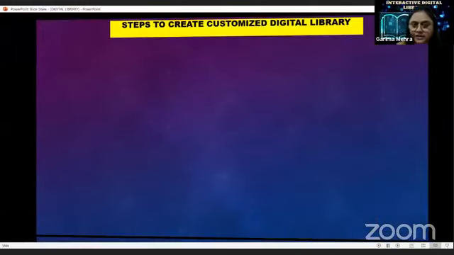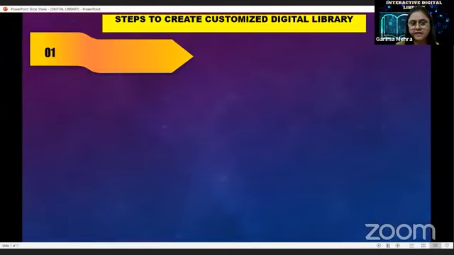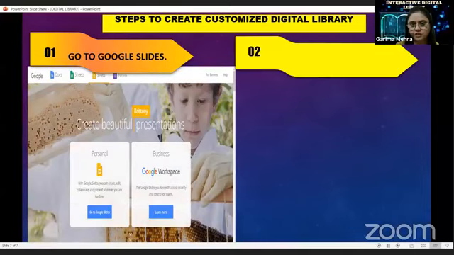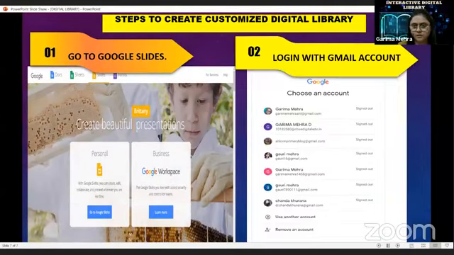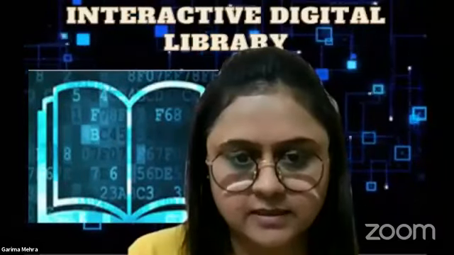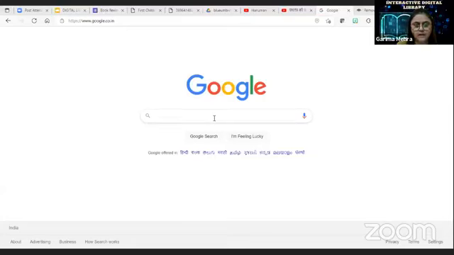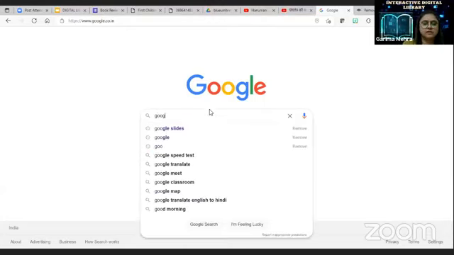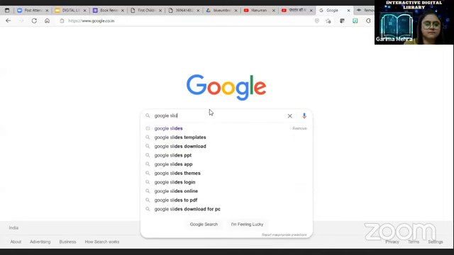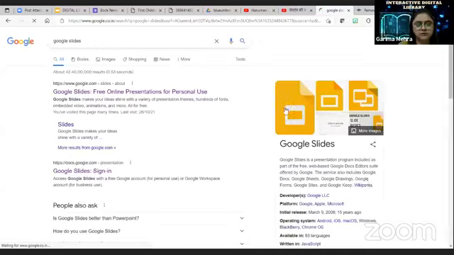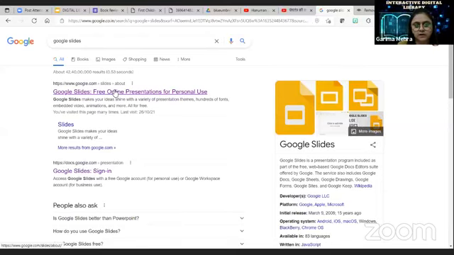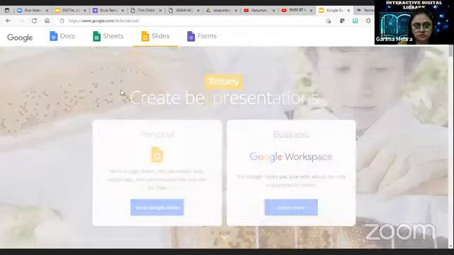I request all the teachers to please open your Google Slides. I'll also share the practical with you. I'm opening Google Slides on Google. We have to open Google, and then open Google Slides. We will make a customized digital library on Google Slides, and then we will log in with our Gmail account.